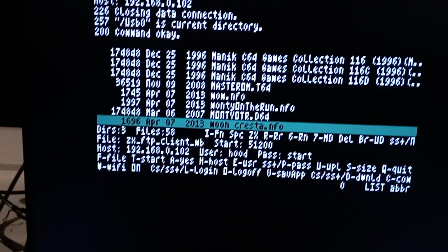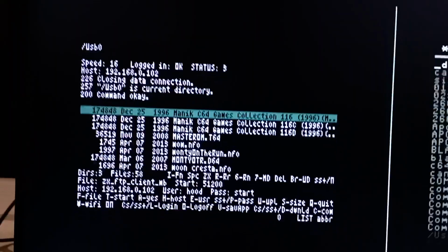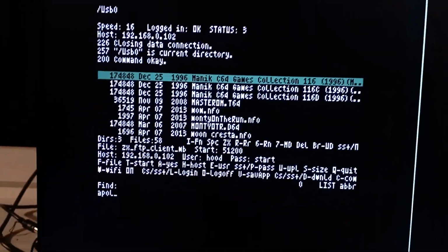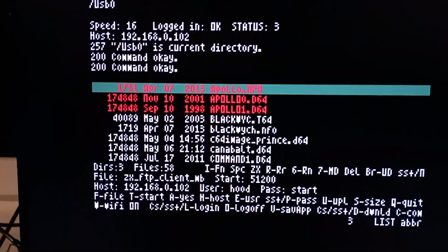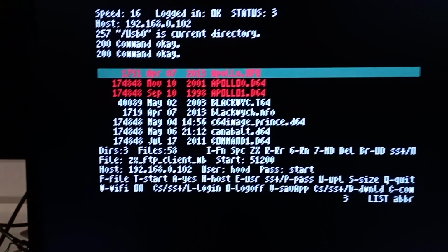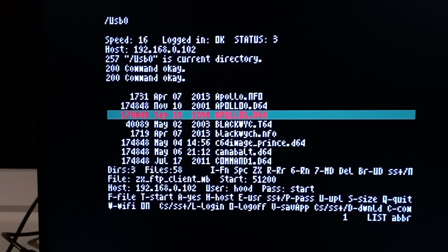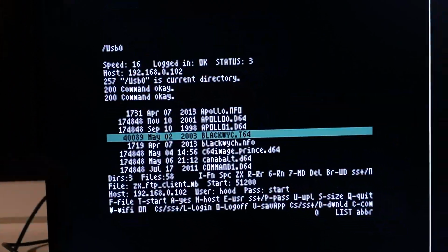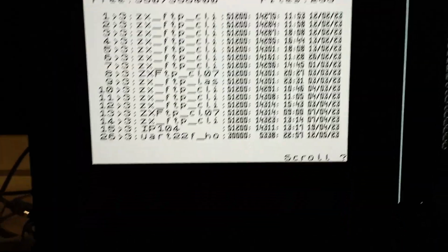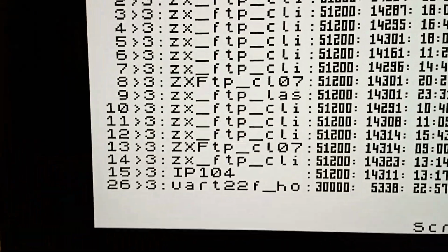Let's see if I can download something. Let's download the Apollo info. Let's see that it's not here. Oh wait, it's here. Apollo info I have downloaded. Of course it's here. Now I try to upload something, if it works, like this one, IP 104. Let's try to download it on C64.